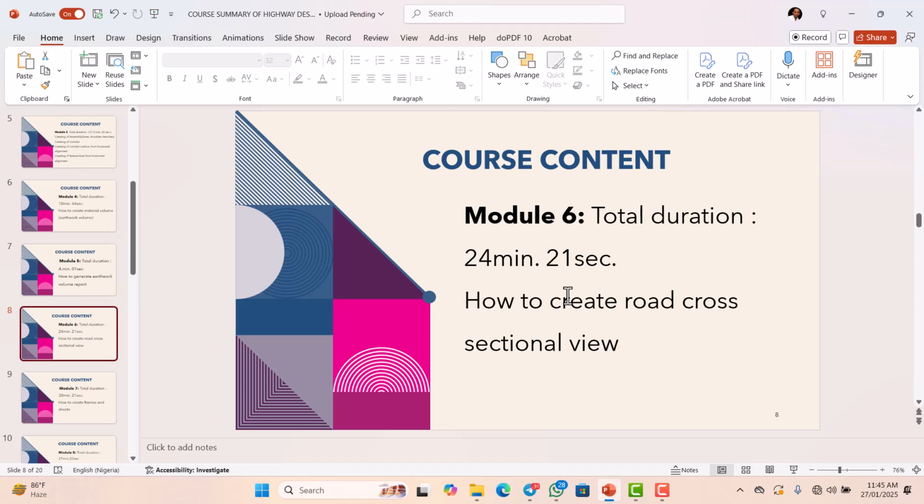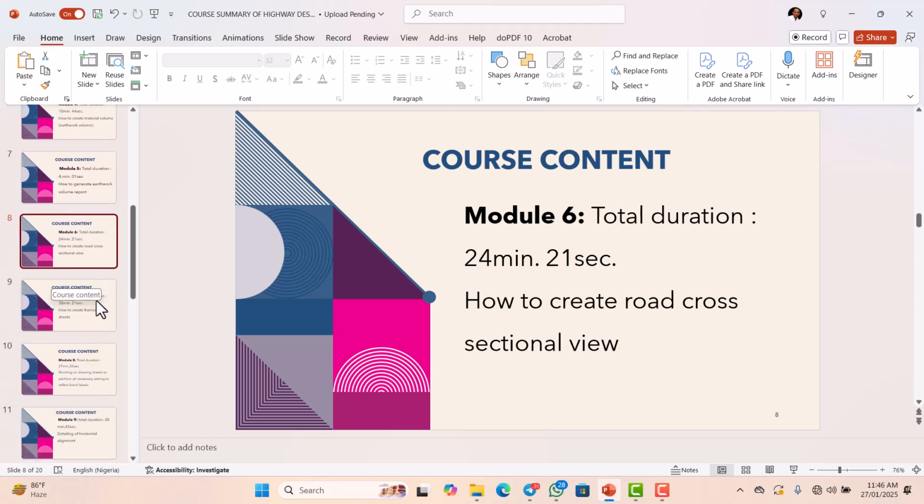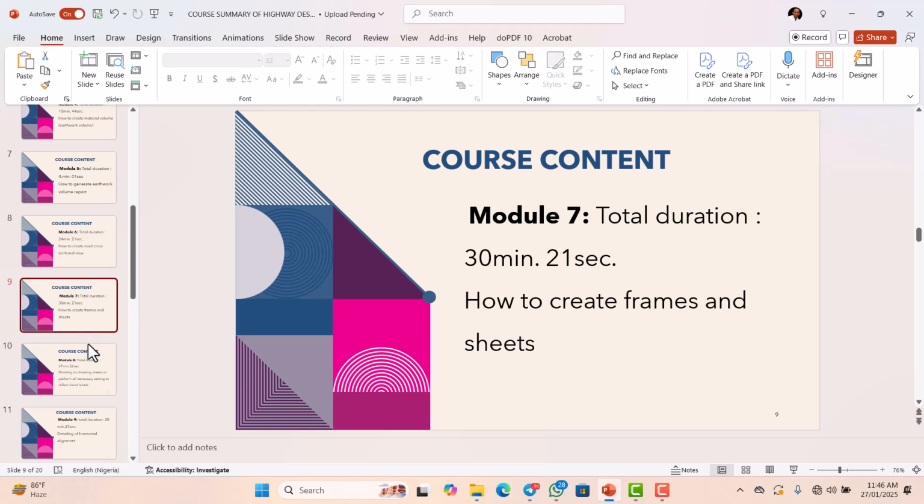In module 6, which has a total of 24 minutes 21 seconds, I will show you how to create road cross-sectional view. Then module 6 has a total duration of 30 minutes 21 seconds.